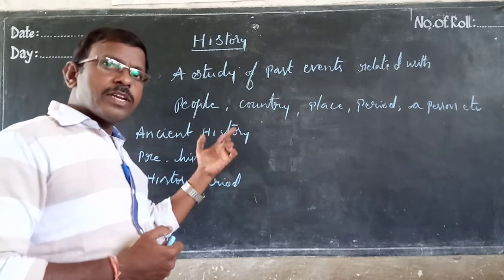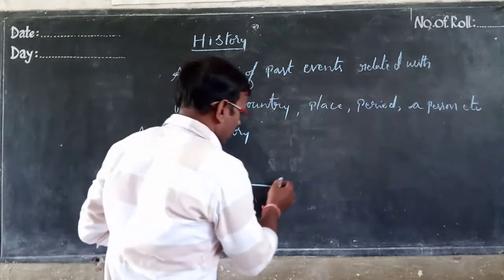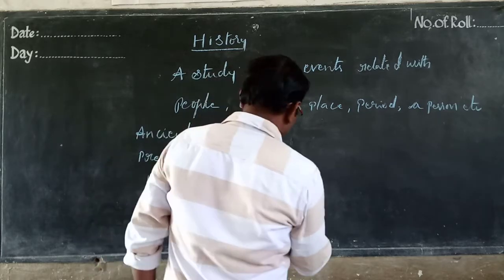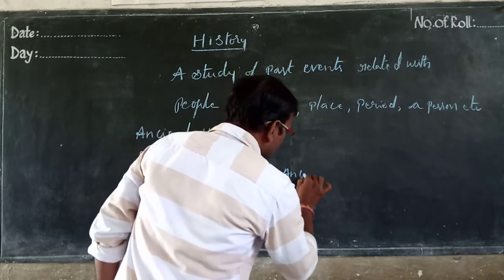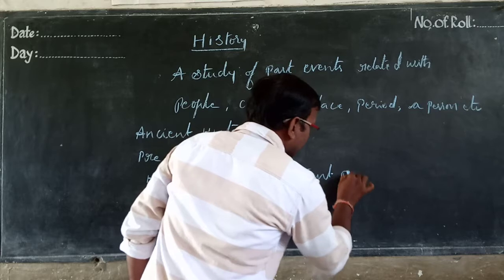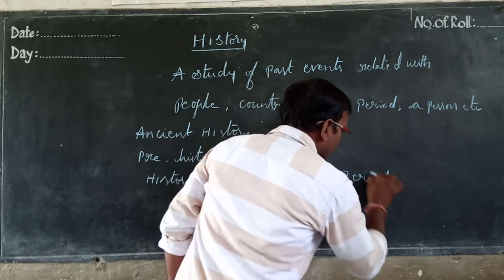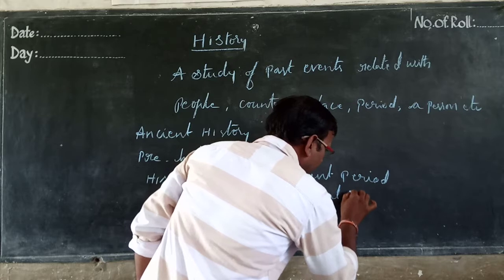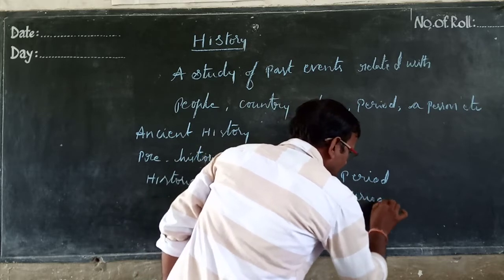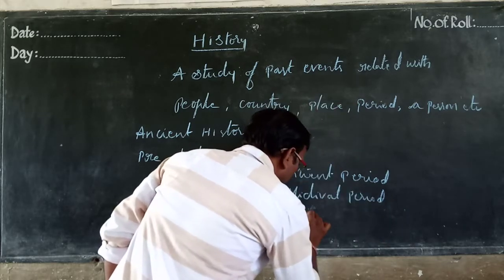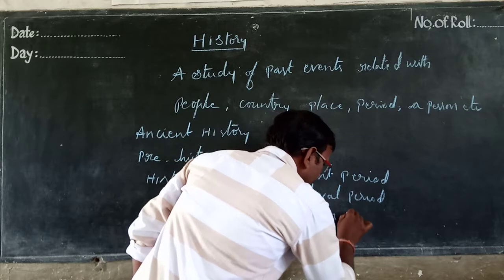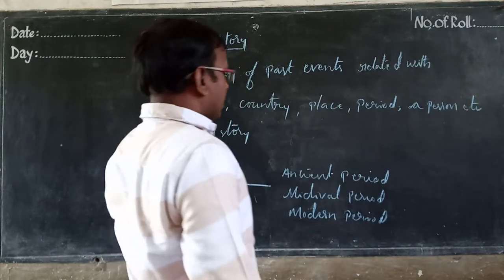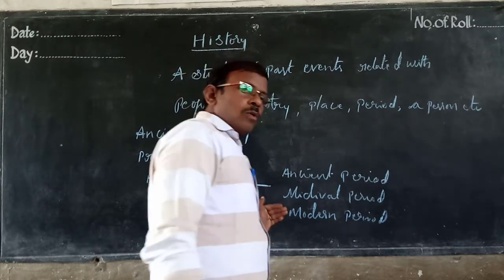This history is again divided into three parts: ancient period, medieval period, modern period.